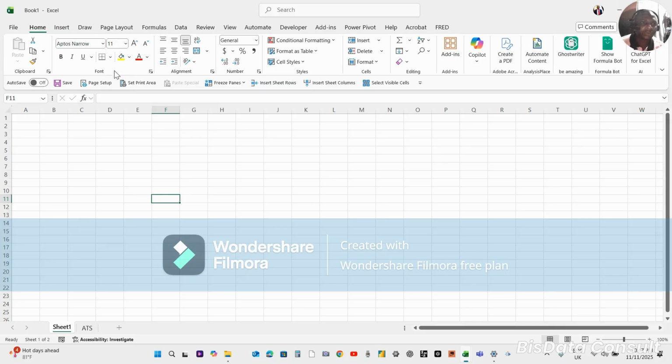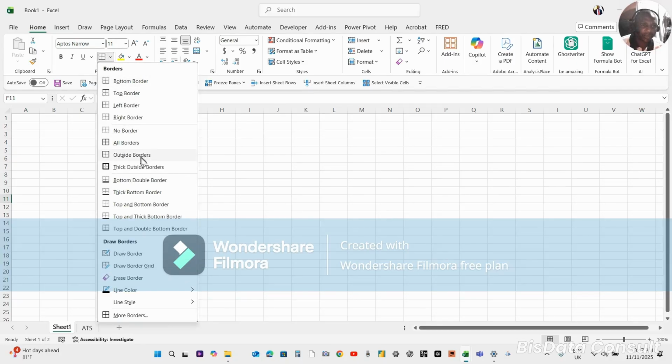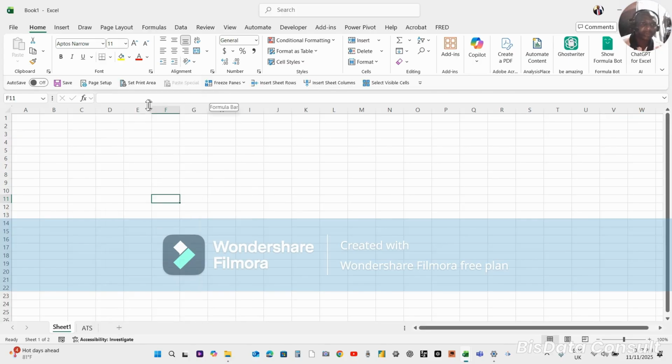For instance, anything you want to do with formatting text, that is changing the face of your data, whether you want to bold, italicize, underline, or even more options. Or you want to add borders, different forms of borders, for instance, here, and line colors and all of that, just as what you are familiar with in Microsoft Word. Another thing you can see is that you can change font size.